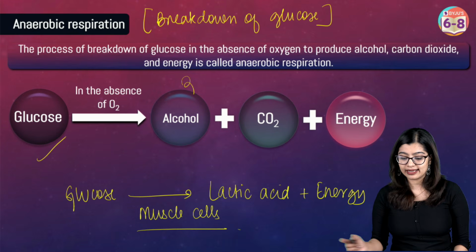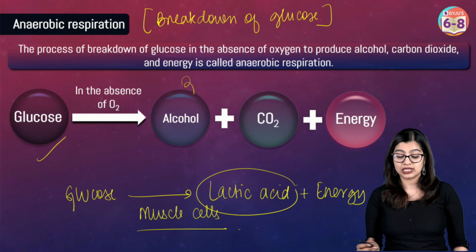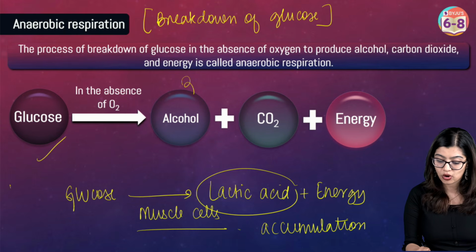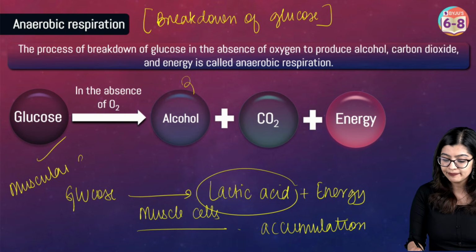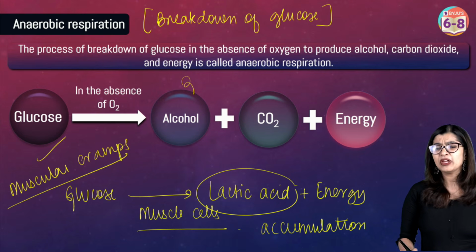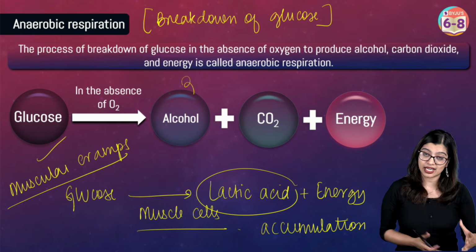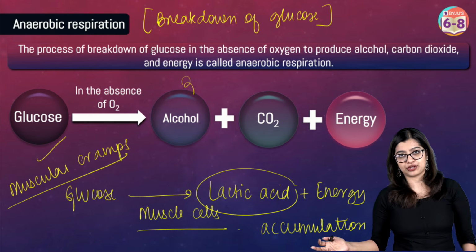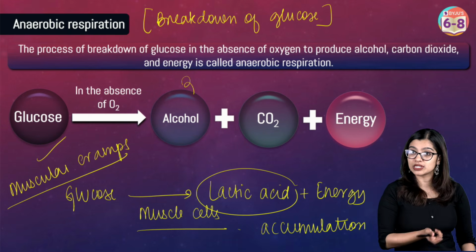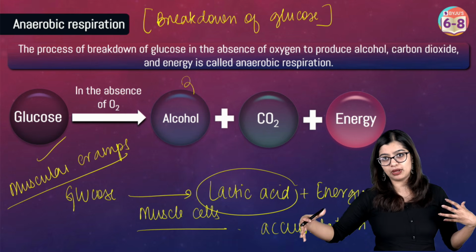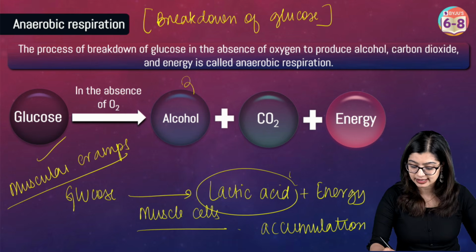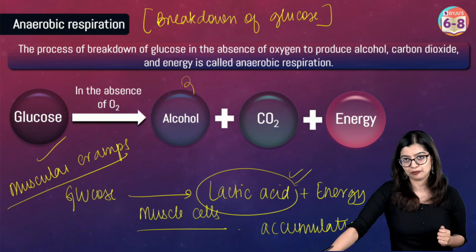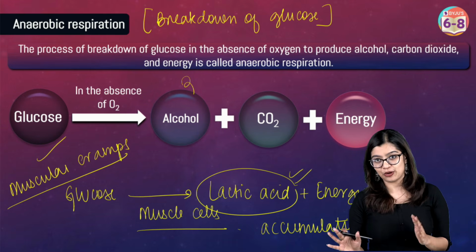Now students, understand that when lactic acid is produced in large amounts and starts to accumulate in the muscle cells of our body, it can cause muscular cramps, right? Which is why massaging our legs, or putting a hot water bag on it, will improve circulation. And when circulation of the blood improves, more oxygen is made available. Thereby the lactic acid disappears, and of course it eases the muscular cramps. So this is all about aerobic and anaerobic respiration.